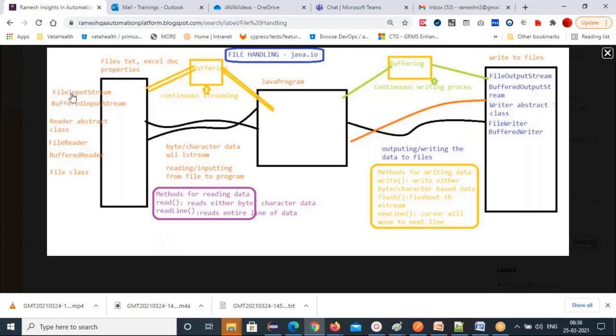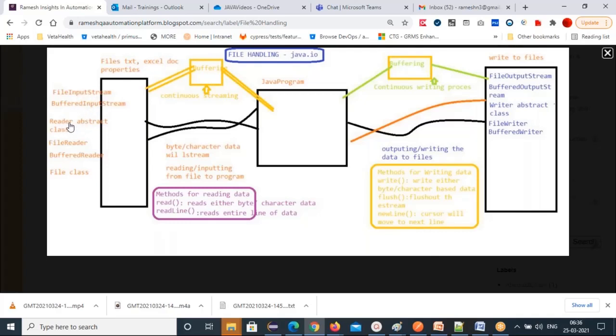So what is the difference between FileInputStream and BufferedInputStream? FileInputStream reads one byte at a time. BufferedInputStream reads a large chunk of data at a time. That's the difference. So if you want to read large data, always go for BufferedInputStream. But BufferedInputStream alone you cannot use. First you have to use a FileInputStream, and the FileInputStream object reference you have to pass to the BufferedInputStream. Both are classes.